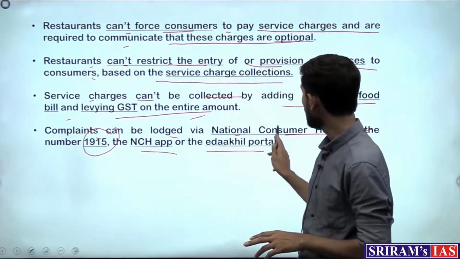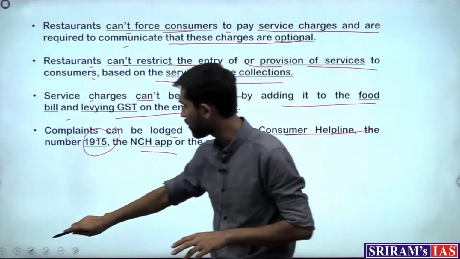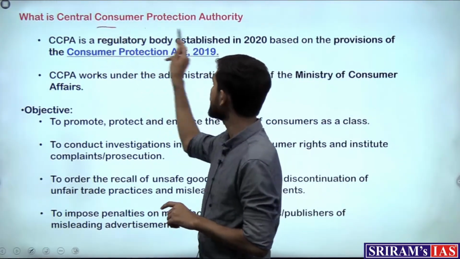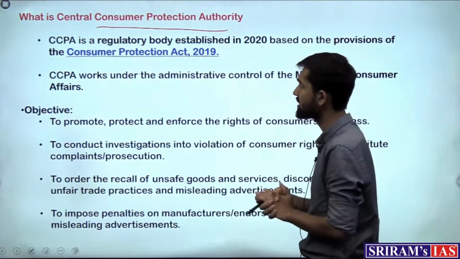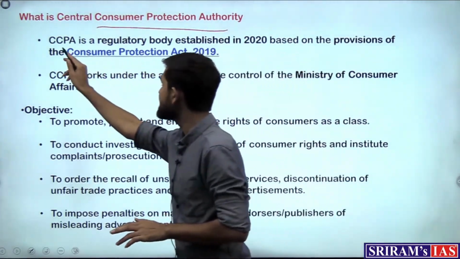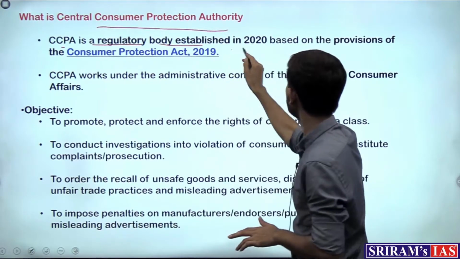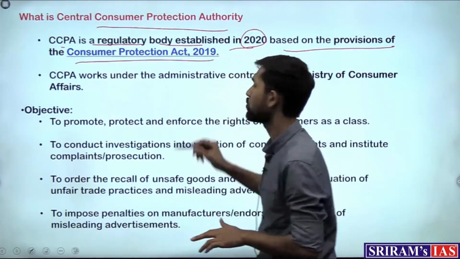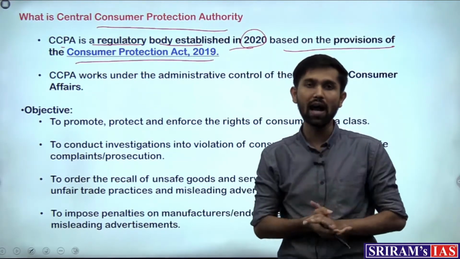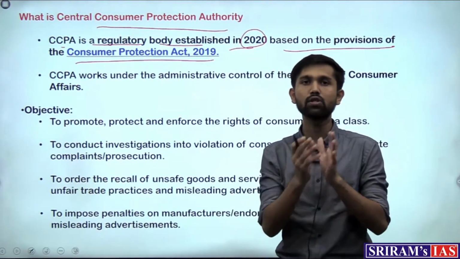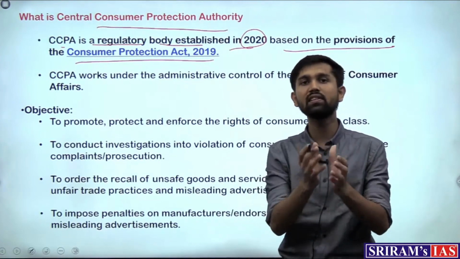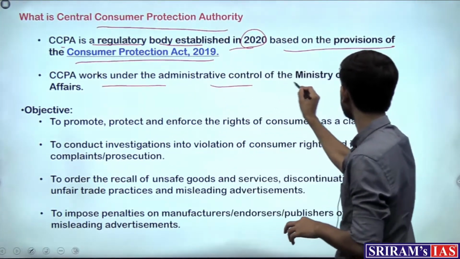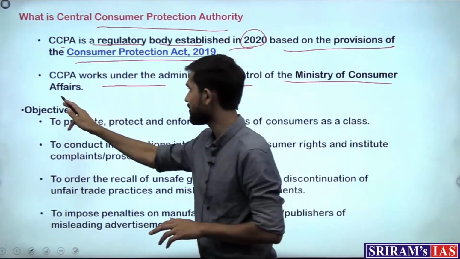And talking about the Central Consumer Protection Authority, let's look at some of the pointers for the Central Consumer Protection Authority as well, which becomes important for us from the examination point of view. So CCPA is a regulatory body established in 2020 based on the provisions of the Consumer Protection Act 2019. Like I said, this is the renewed act after the 1986 Act, which was promulgated to strengthen the provisions of consumer protection laws, and it works under the administrative control of the Ministry of Consumer Affairs, right?